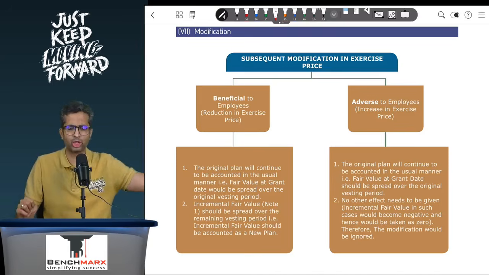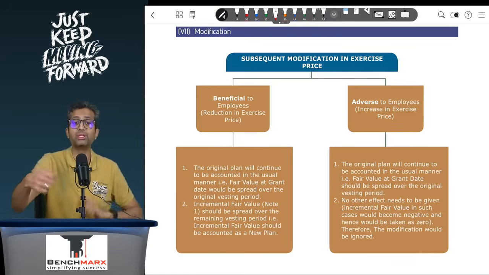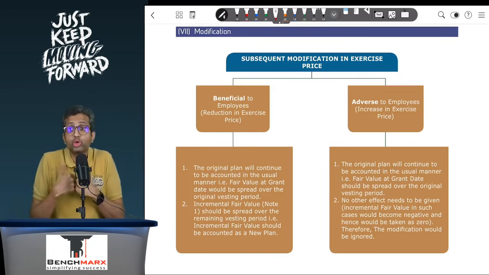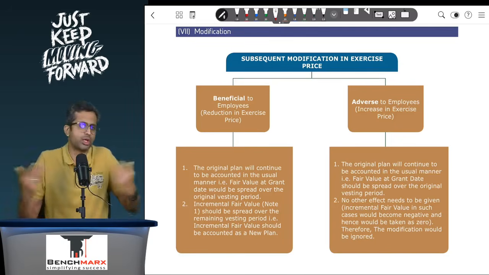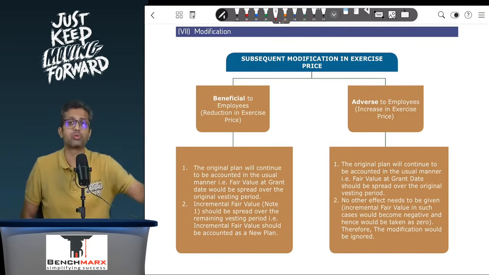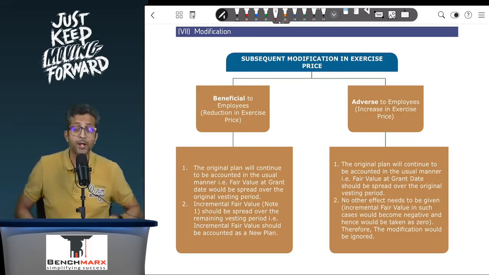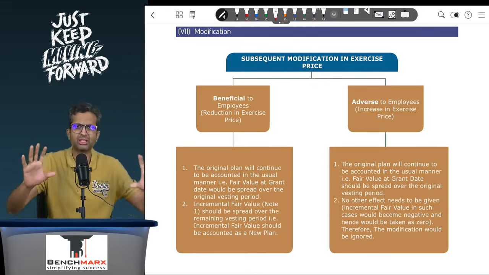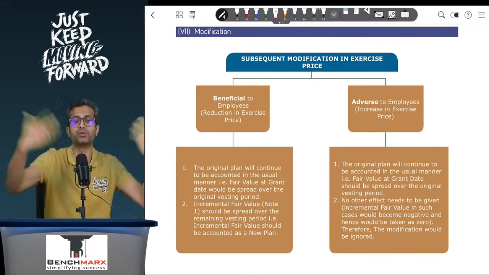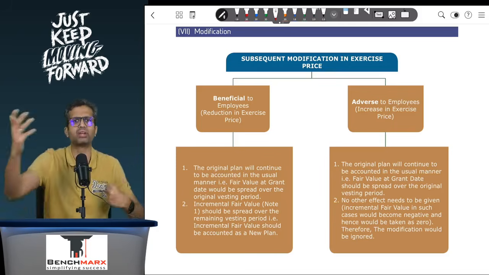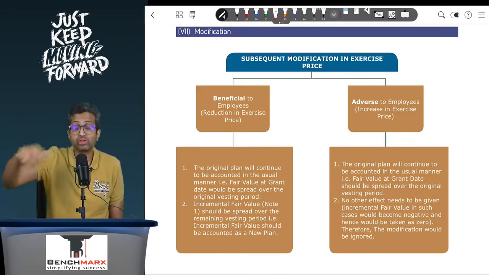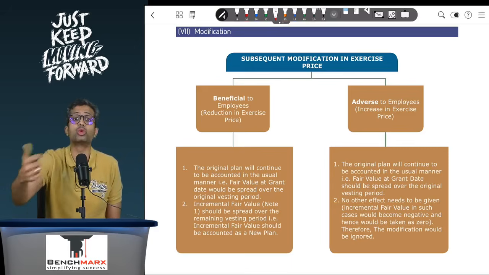Let us draw an analogy. Hypothetically, the company gave you, for 3 years of working, a 500 ml bottle of Coke. Now, after 1 year, you want to do additional employee welfare. You want to motivate the employees. Probably you modify that and say, instead of giving you a 500 ml bottle, I'll give you a 750 ml bottle. That is, you are agreeing to give an additional 250 ml. So rather than treating this modification as if it is a modified plan of a 750 ml bottle, we say that the original plan of 500 ml bottles continues as it is, but additionally, over and above that, I am going to give you a 250 ml can.